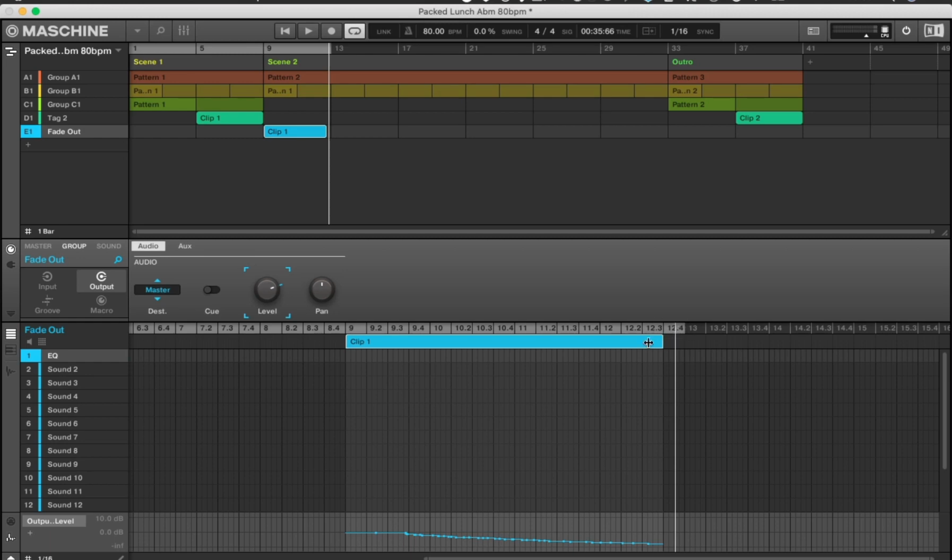Real quick and easy way to create a fade out in Maschine. You just create a new group, add an EQ within that group to any one of the pads, and then send the output of your other tracks or your other groups to that EQ, and then you just automate that EQ's volume knob, and it's as easy as that.